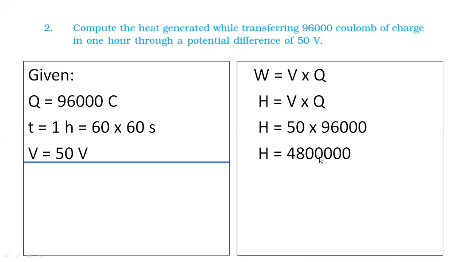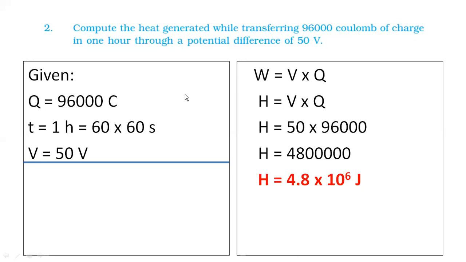4.8 into 10 to the power. How much would it be? 1, 2, 3, 4, 5, 6. So it would be 4.8 into 10 to the power 6. This is our final answer. Okay? In joules, 4.8 into 10 to the power 6. That is our final answer.